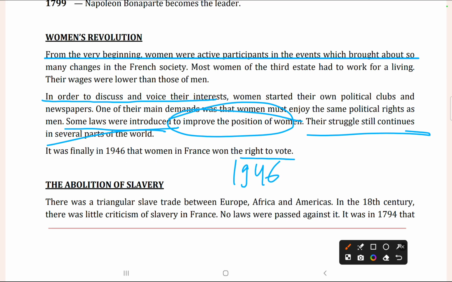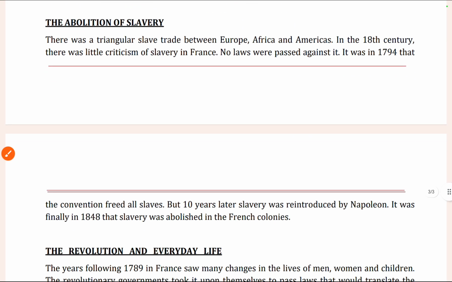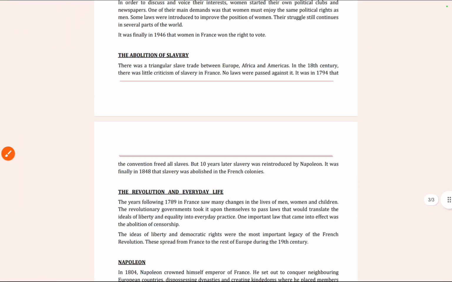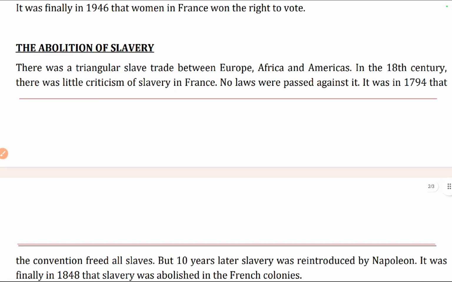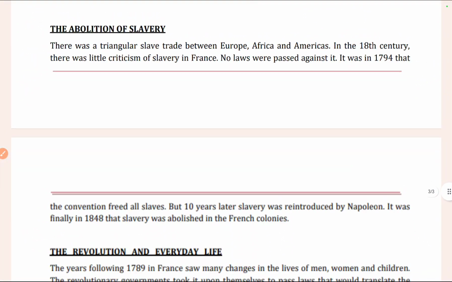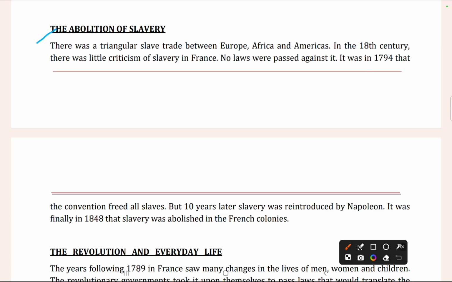And this is an important point: राइट टू वोट कब मिला? 1946 में। और किसको मिला? वुमेन को मिला। Now we talk about abolition of slavery in France.